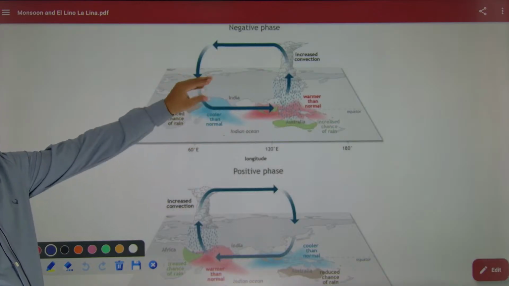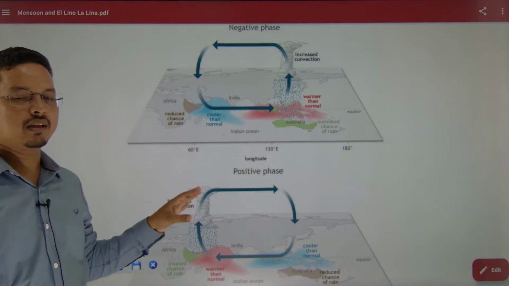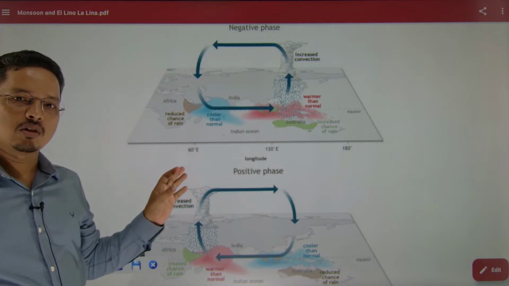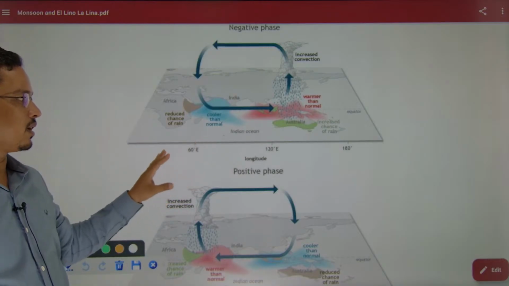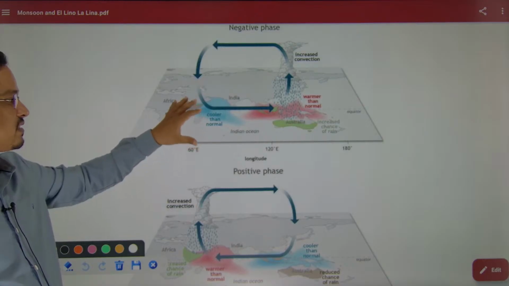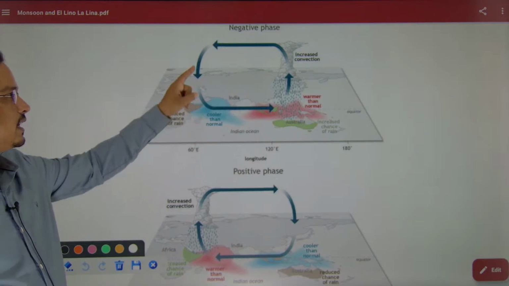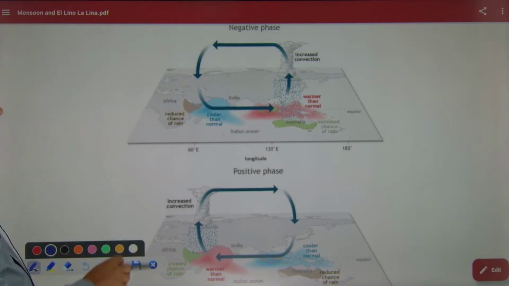Negative phase, less monsoon. That depends upon the amount of moisture we are getting from across the Indian Ocean. So that is why these two are very important concepts, the Indian Ocean dipole. If the Western Indian Ocean has a cool surface, it's a negative phase. Now one thing you have to remember also, if it is negative phase,